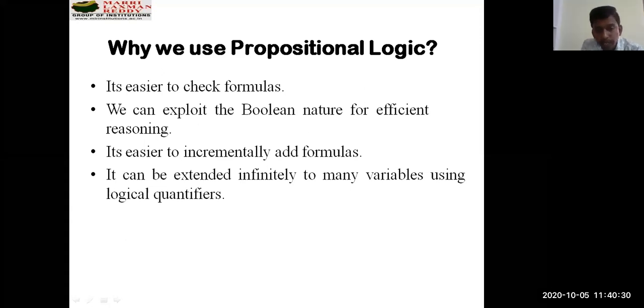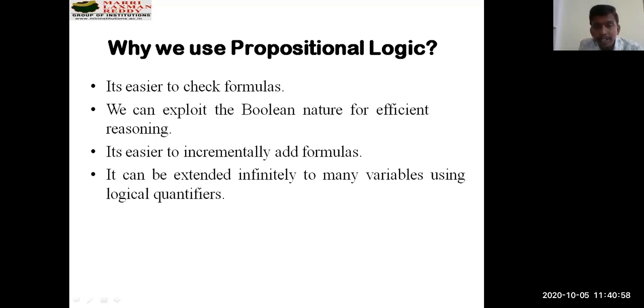It's easier to incrementally add formulas. Suppose I have P implies Q, the implication rule can be converted into conjunctive normal form using negation P or Q. That's how you use your own methodology of problem solving and give your reasoning using the rules previously available.